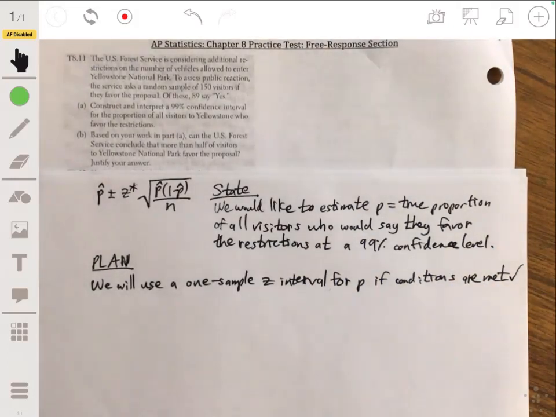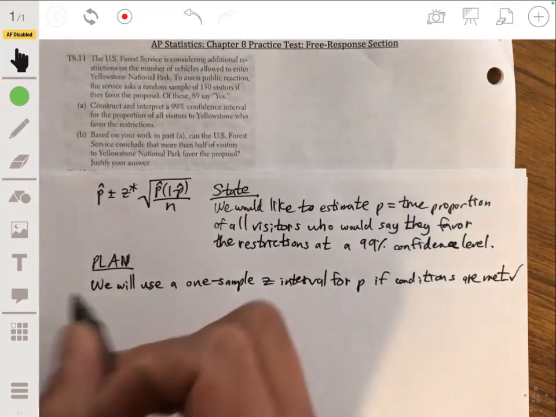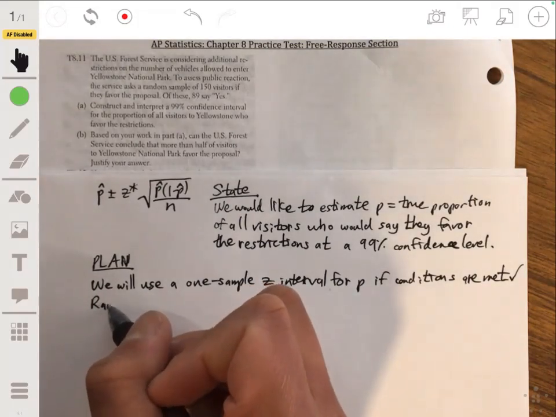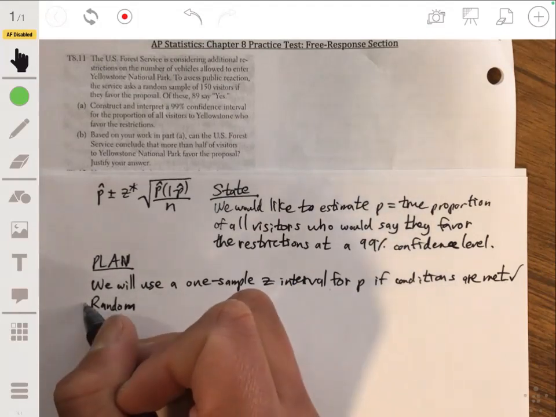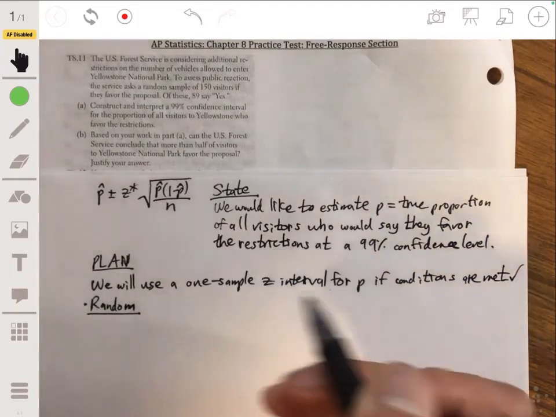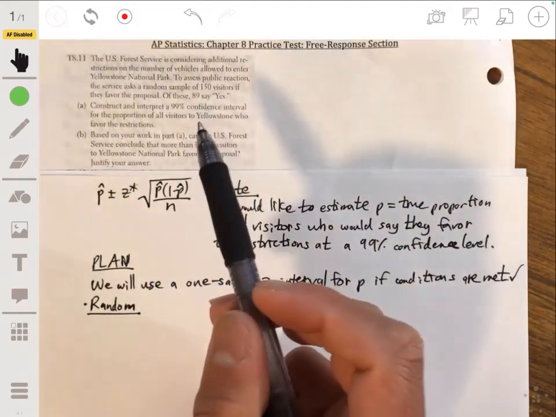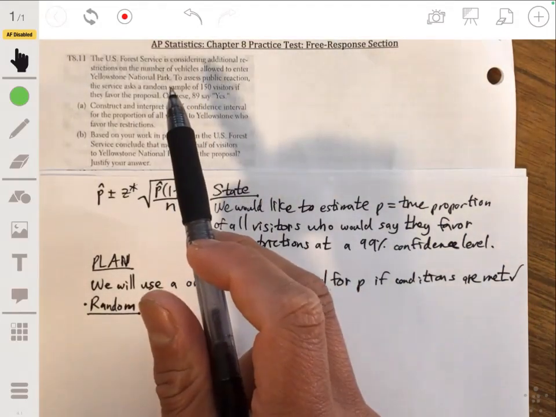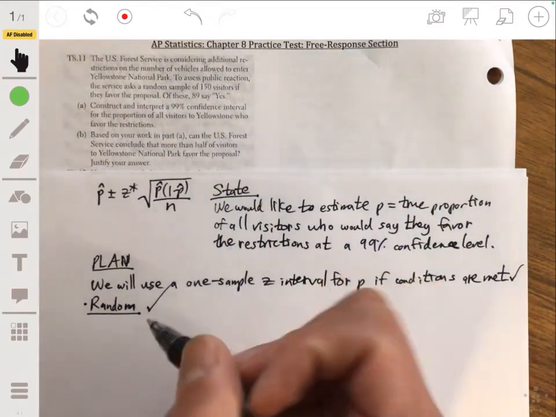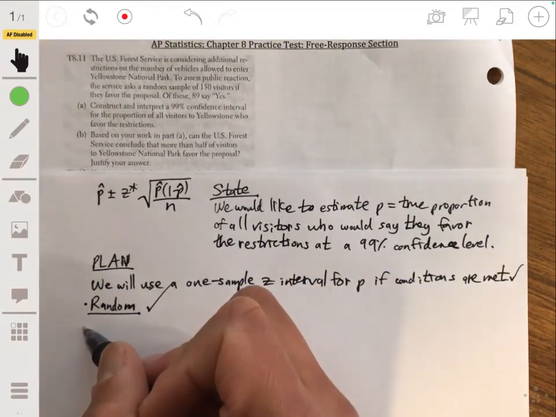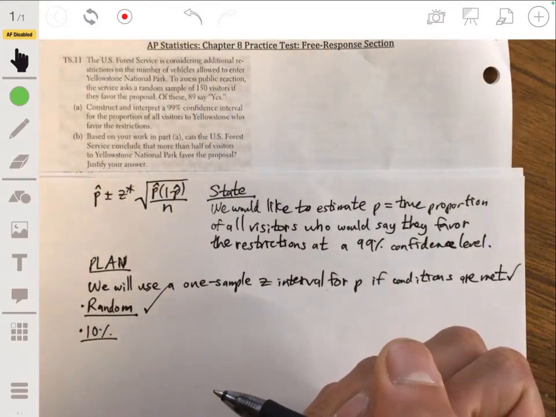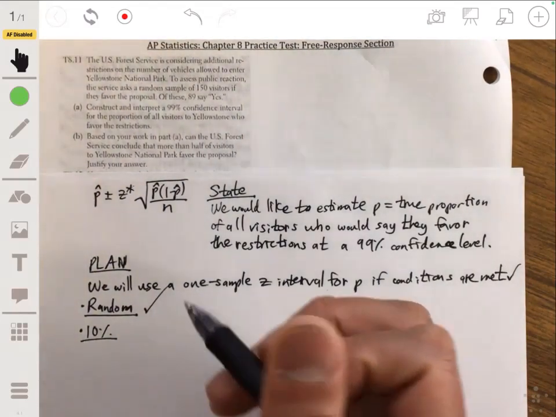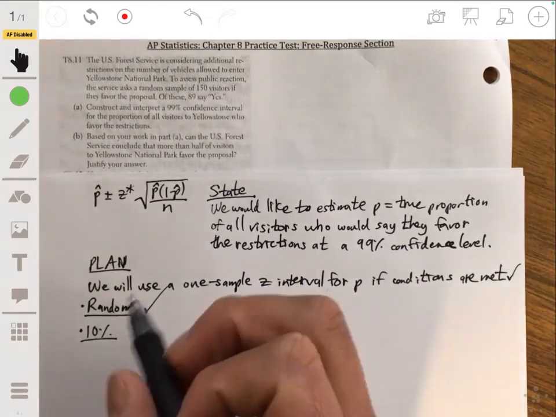So the conditions, remember, we want to have the random condition, the 10%, and the large counts. For the random condition, it says that it asks a random sample, so this is met. For the 10% condition, we want to make sure that our sample size is no more than 10% of the population size.